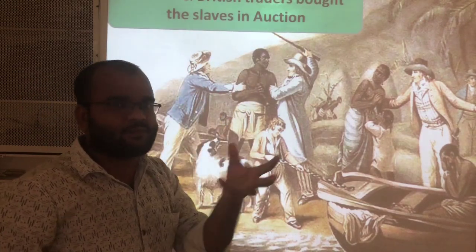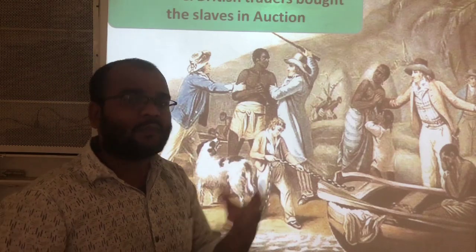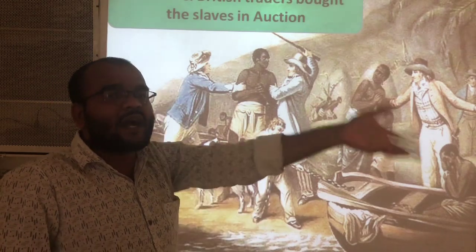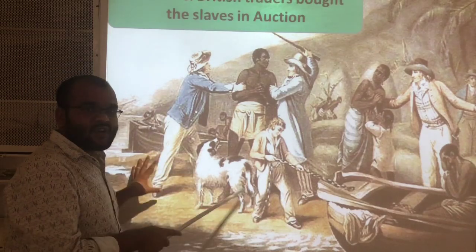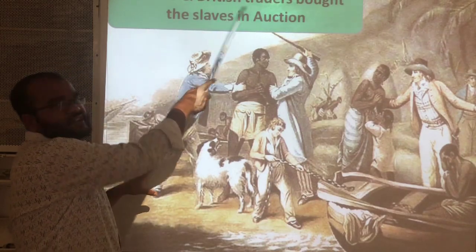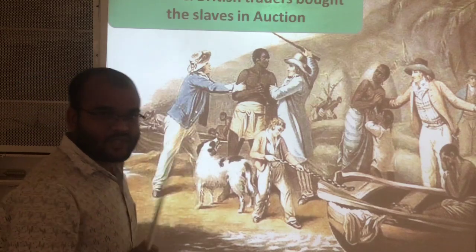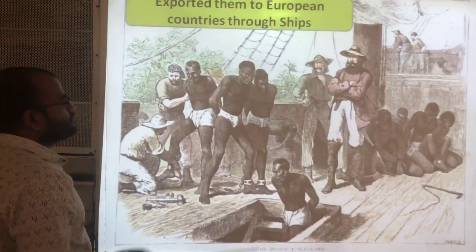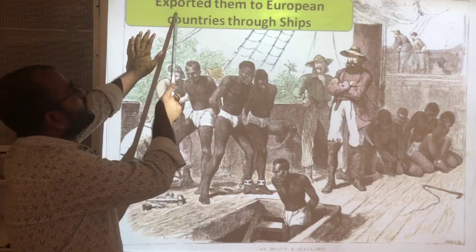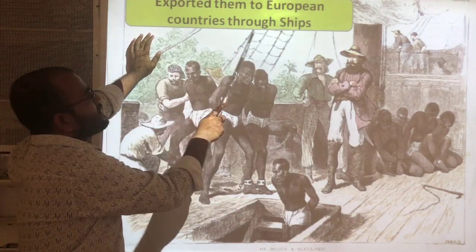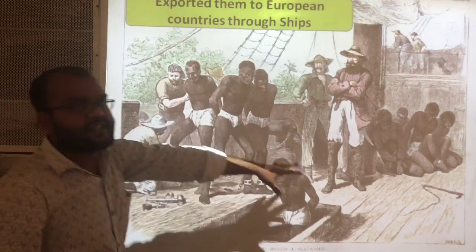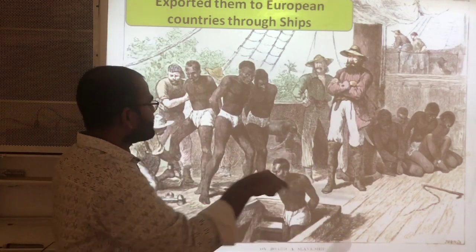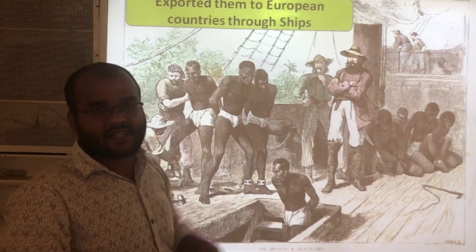Auction is a method in which one can buy something. After buying, they exported them to European countries through ships.